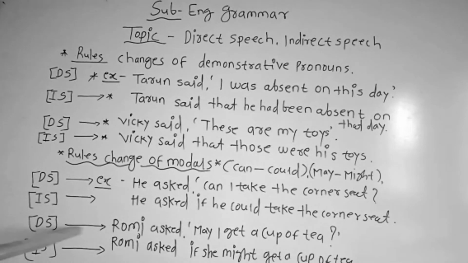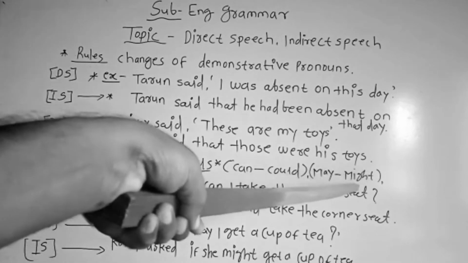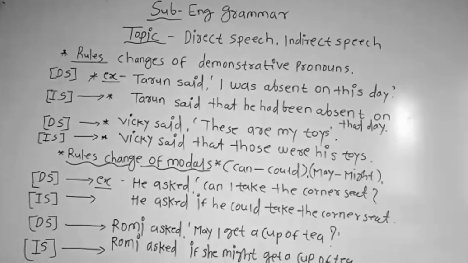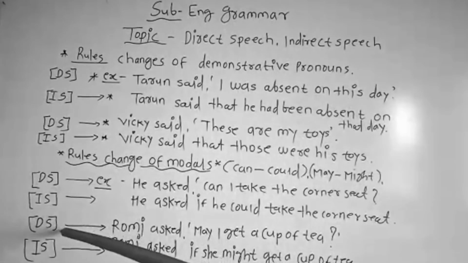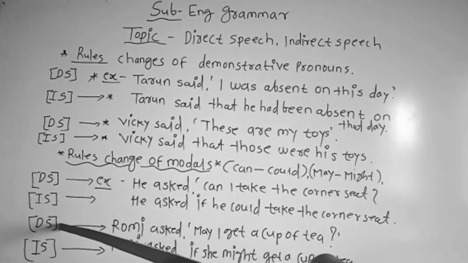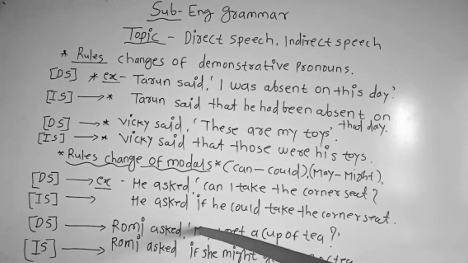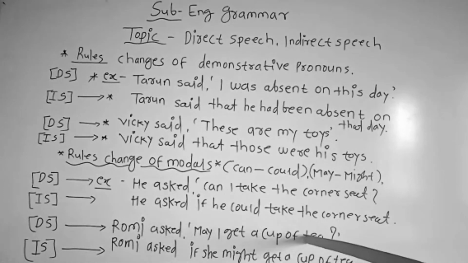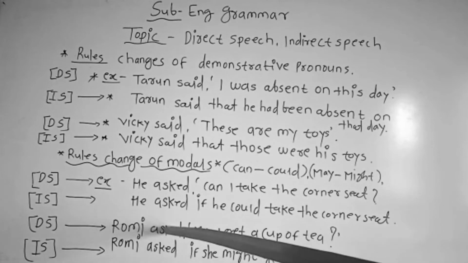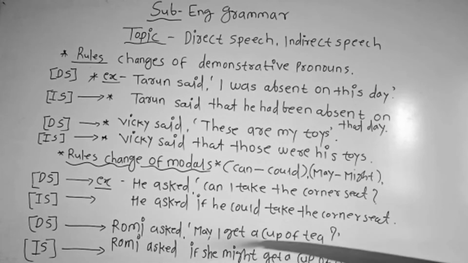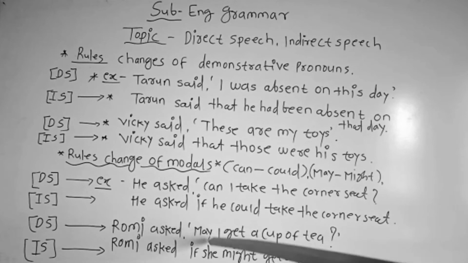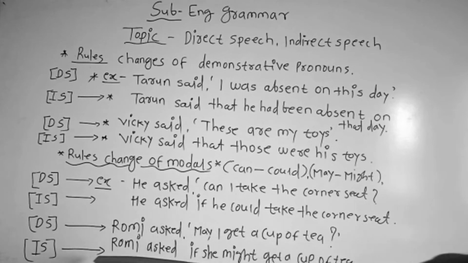Then next, "may" will change into "might." Let me give you an example here. This is an example of direct speech. Romy asked, "May I get a cup of tea?" Are you getting it, students? Here we have used "may." And as I told you, while converting direct to indirect, "may" will change into "might." You can see here the indirect speech: Romy asked if she might get a cup of tea, isn't it?